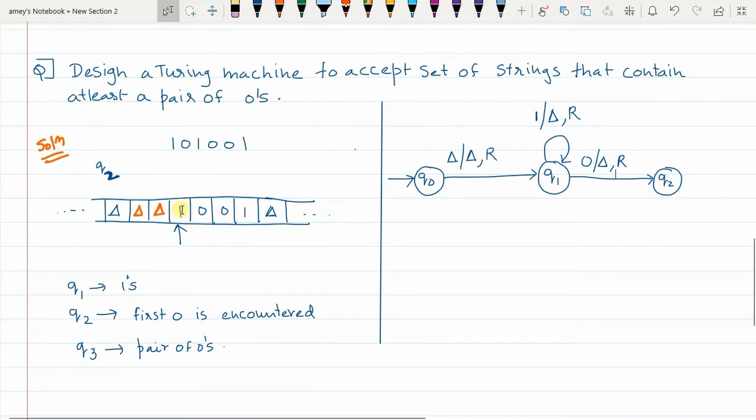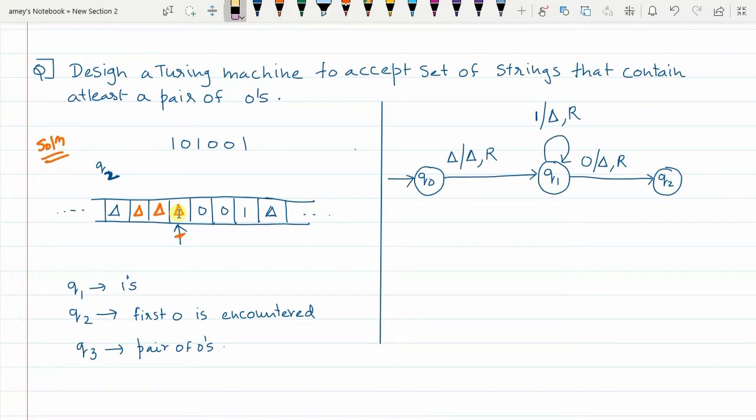That means the next element is not a pair element. So in Q2 state, if the next element is 1, that means there is no pair, so you come back to state Q1. In Q2 state, when 1 is encountered, I will replace 1 with delta.